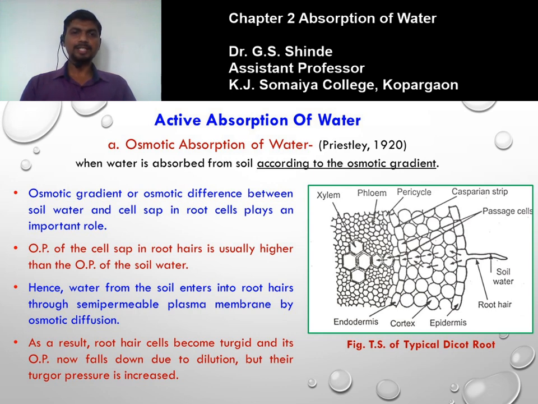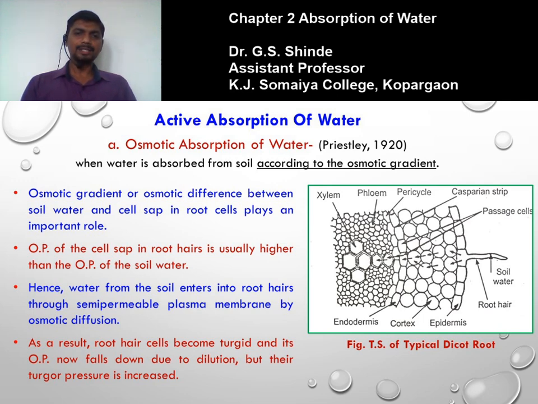So the osmotic pressure of the cell sap in the root hairs is usually higher than the osmotic pressure of the soil water. Hence, water from soil enters into root hairs through the semi-permeable membrane by osmotic diffusion, as a result of which the root hair cell becomes turgid due to the entry of water, and its osmotic pressure now falls down due to dilution. But their turgor pressure is increased. This turgor pressure is increased due to the entry of water into the root hairs.